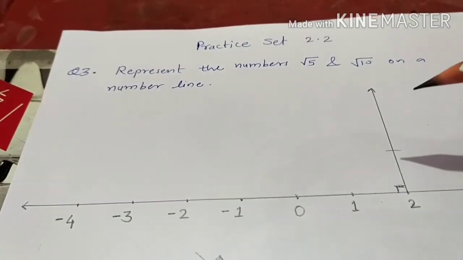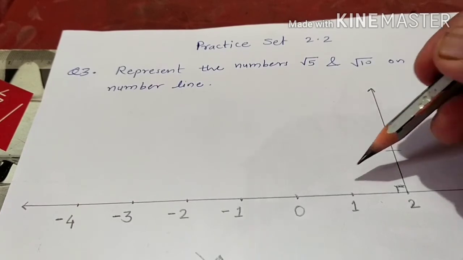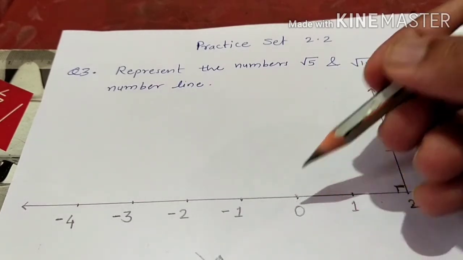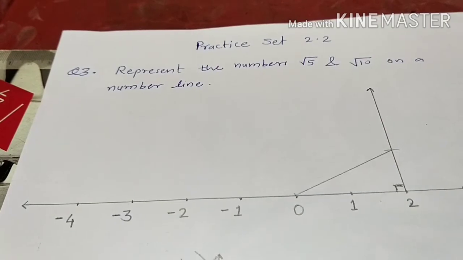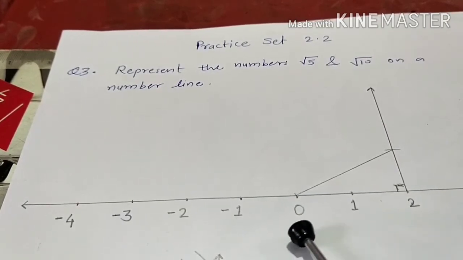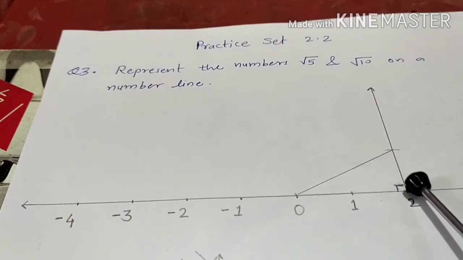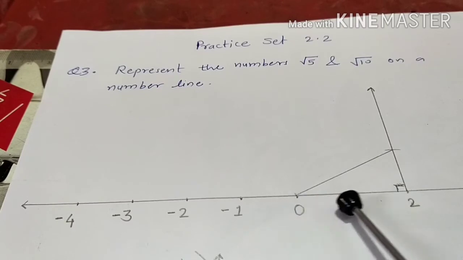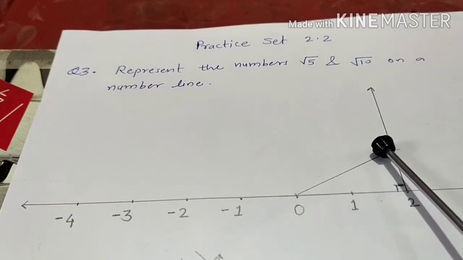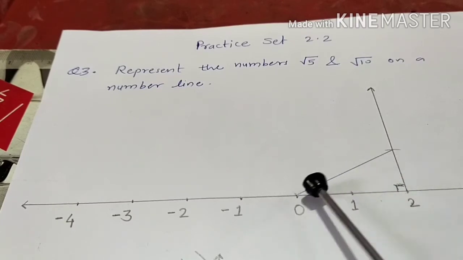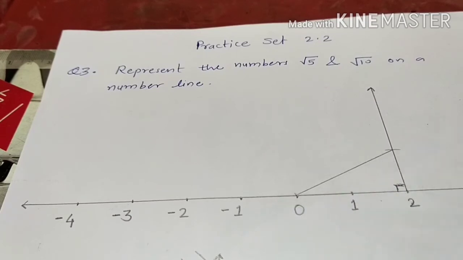Then using a scale, join this point to 0. Here we get a right angle triangle at the side. This side is 2 units and this one is 1 unit. Square of 2 is 4 plus square of 1 is 1. 4 plus 1, so the hypotenuse now becomes root 5.